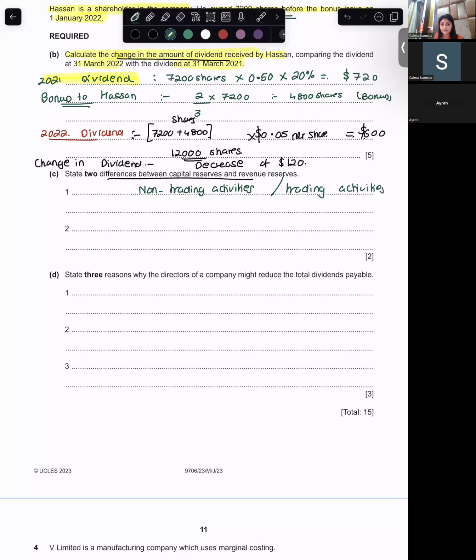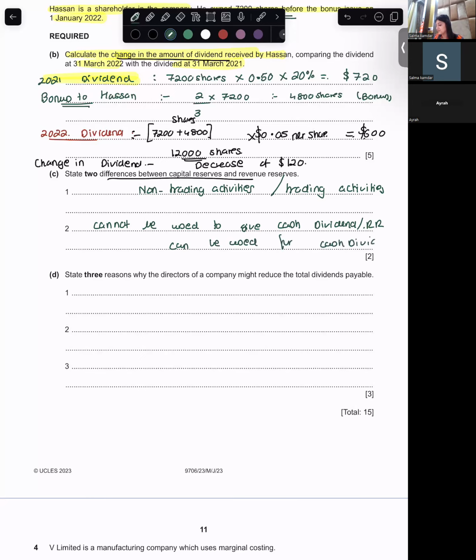Capital reserves cannot be used to finance cash dividends, and revenue reserves can be used. Another difference can you give? I don't remember any other.